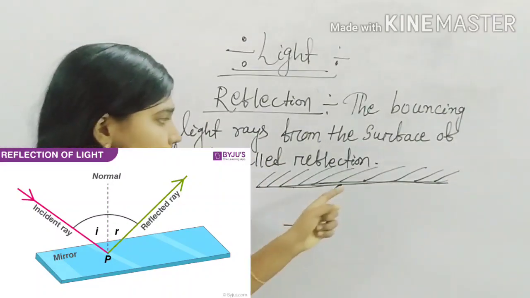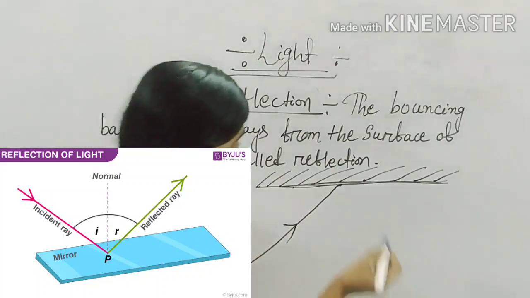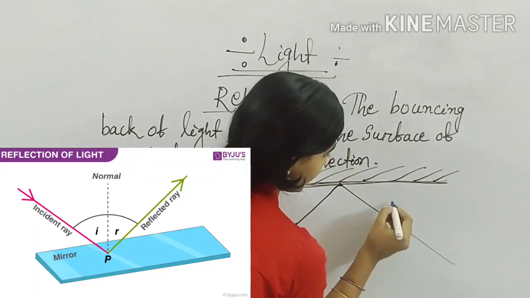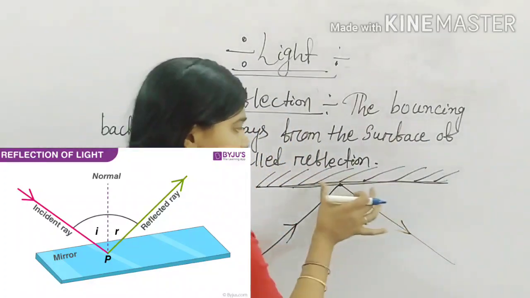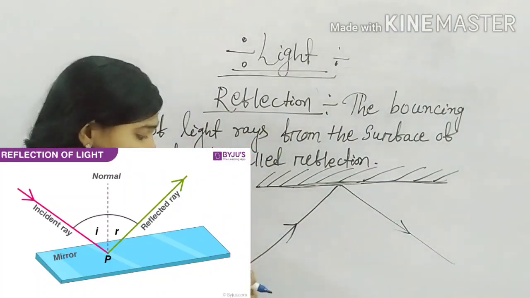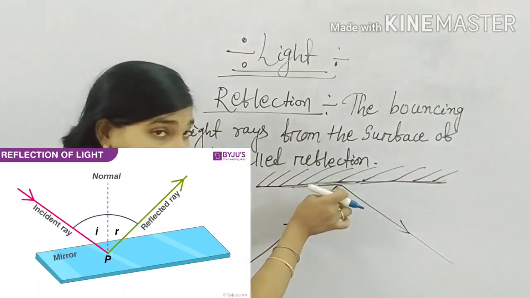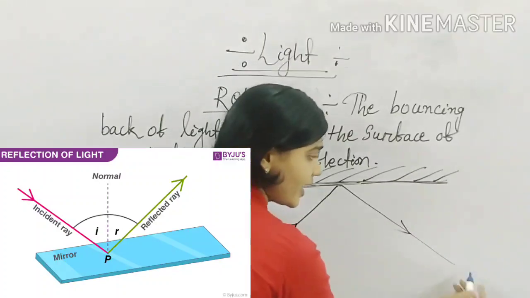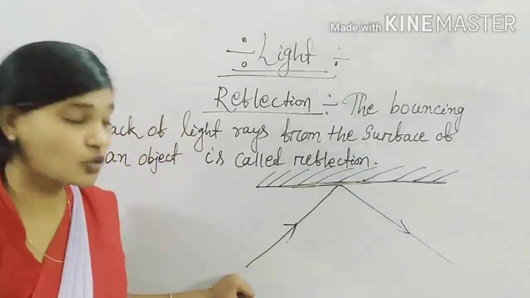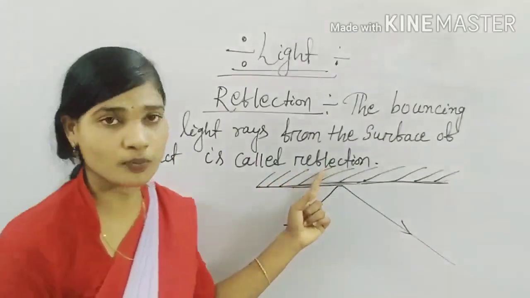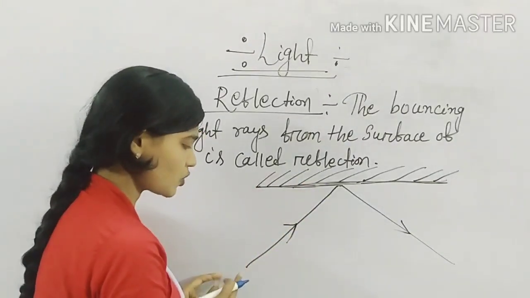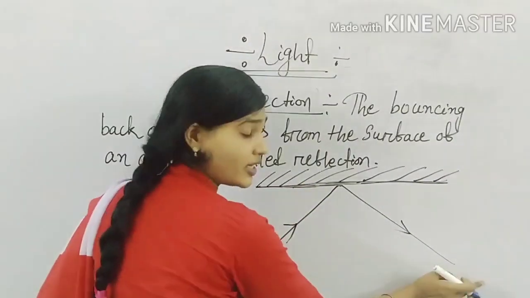So when light falls on an object, it gets reflected, and we can see the object. We can see this mirror because light from the source falls on it and gets reflected, and we can see it. Here is the source of light. Here is the object, the mirror. You have to remember that. Here is the source of light, and here we are.